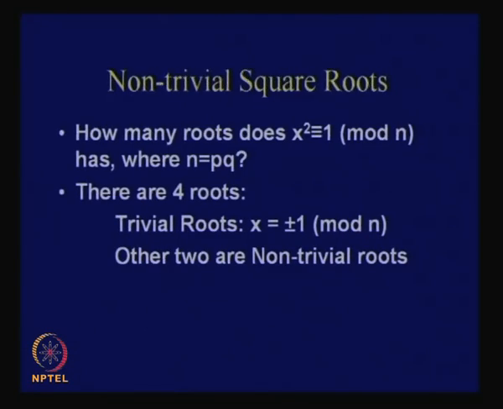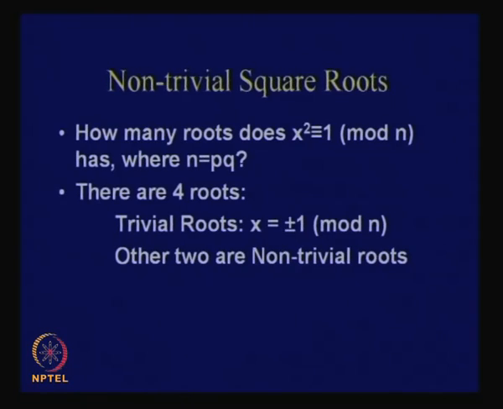If you study, then you will find that there are 4 roots. The 2 trivial roots are quite easy to understand, they will be plus minus 1 modulo n. But there are 2 more roots which are non-trivial roots. Can you guess why, or how can you reason why there are 2 more roots? The clue is that n can be factored into two values p and q.